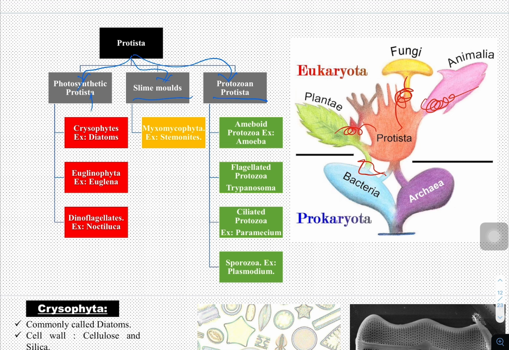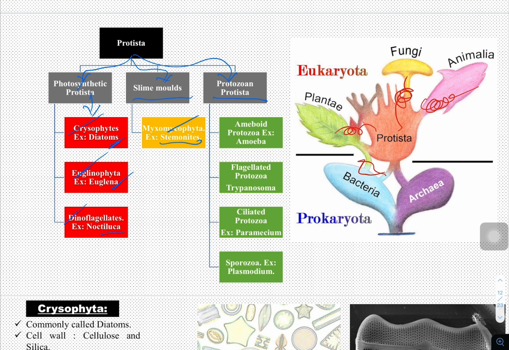Under photosynthetic Protista there are chrysophytes. The first one is chrysophytes. They are called diatoms. Next one is euglenophytes. Here the example is Euglena. Next one is dinoflagellates. Their example is Noctiluca. Next, slime molds, under which there is Myxomycota. Example for that is Stemonitis.